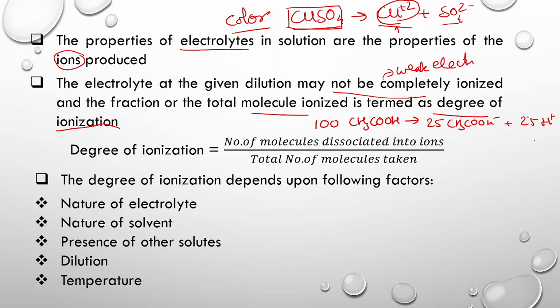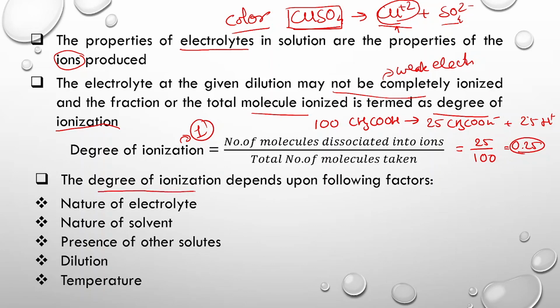So this is the degree of dissociation, and it is obtained by the number of molecules dissociated divided by the total number of molecules. It is always a fraction, so this will be 0.25. If any electrolyte dissociates completely, then the degree of ionization or degree of dissociation will be equal to 1. It cannot be greater than 1. This is how we obtain the degree of dissociation or degree of ionization.